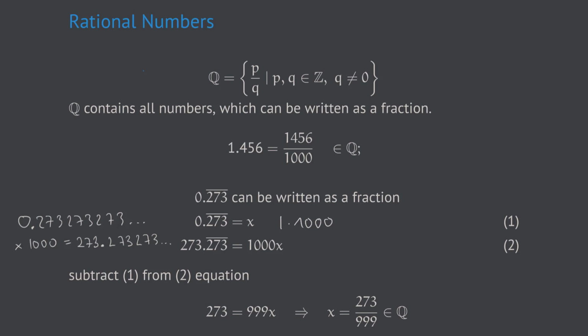So you see what happened? The number itself hasn't much changed. The only thing that has changed is that one copy of that period of digits, 273, is now being placed in front of the decimal point. Nothing changed regarding that periodical part after the decimal point.